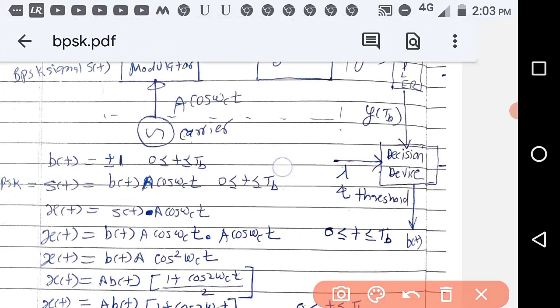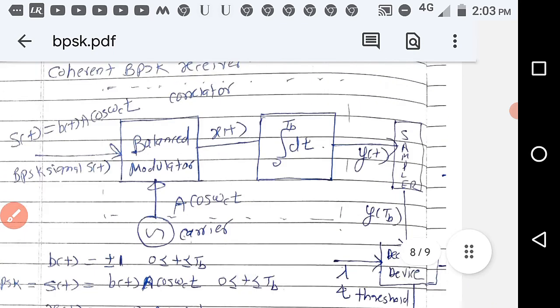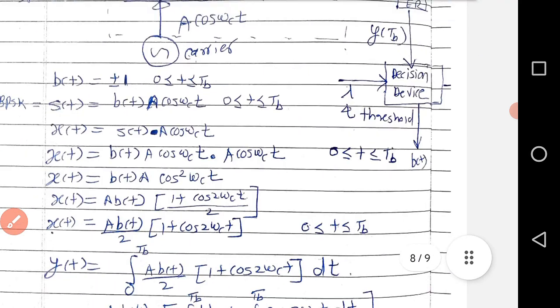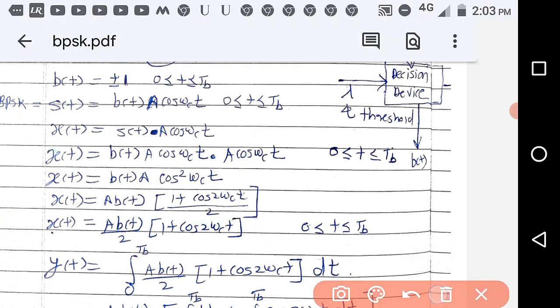Now let us see what x(t) is. x(t) is equal to B(t) A cos omega c t multiplied by A cos omega c t. So x(t) is equal to A squared B(t) cos squared omega c t. Next, cos squared omega c t is (1 plus cos 2 omega c t) divided by 2. So x(t) is A squared B(t) by 2, times (1 plus cos 2 omega c t).